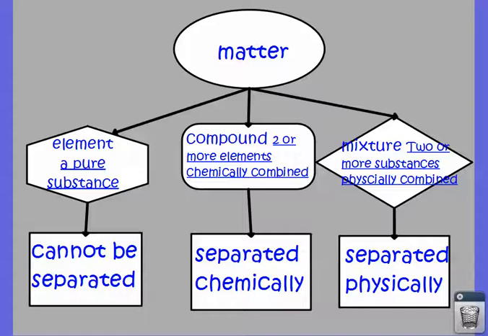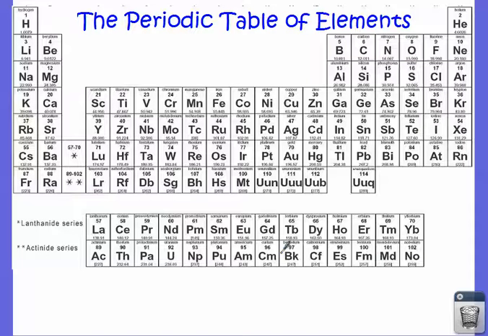When we talk about elements, this is the periodic table of elements, and it lists all the elements that exist. Now, there are some of these that begin with UU. These were placeholder elements for elements that had not yet been discovered or even theorized. At this point, this entire row is complete with elements that have recently been discovered or made by humans. So these UU names are all gone and replaced with other names, and these empty spaces are all filled in now. But this is the periodic table of elements, and it lists all the elements that we know, as well as a whole bunch of information about those elements.